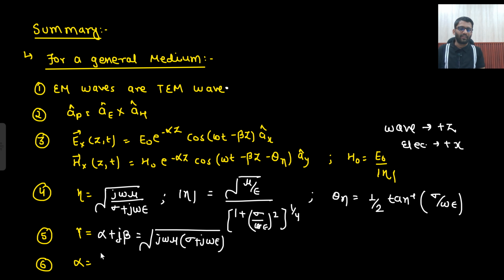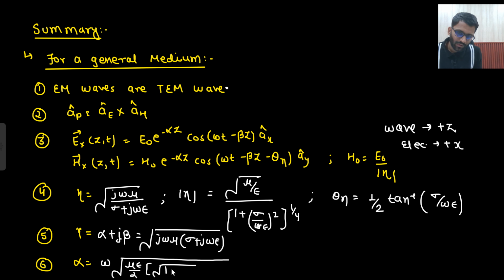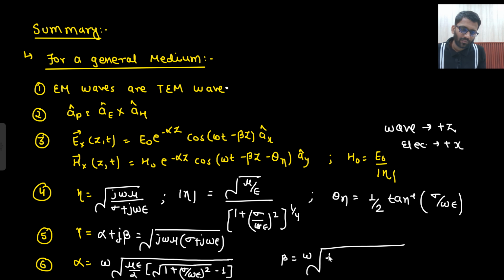What was the value of alpha? Alpha was omega under root mu epsilon by 2, then bracket, under root 1 plus sigma upon omega epsilon whole square minus 1, bracket close. And what was your beta? Beta was omega under root mu epsilon by 2, then bracket, under root 1 plus sigma upon omega epsilon whole square plus 1.